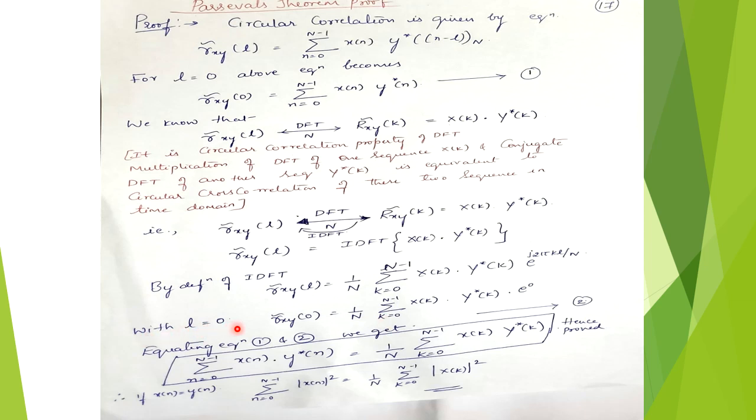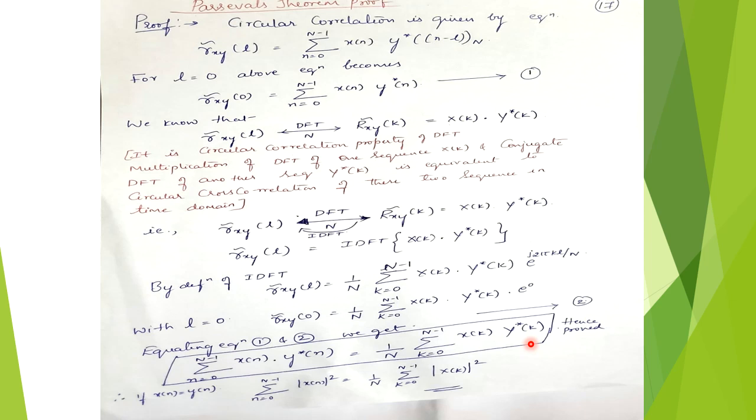So with L equal to 0, Rxy of 0 is equal to 1 by N, and this summation will be the same. X of k will be the same. Complex conjugate of Y of k will be the same term. But here in the exponential term, L becomes 0. So e to the power of 0 will be 1. So we get on the right hand side 1 by N summation term as it is, X of k as it is, and complex conjugate of Y of k as it is.